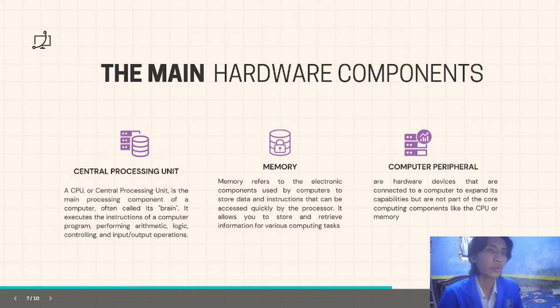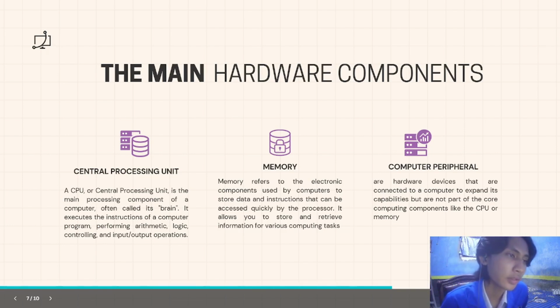The main hardware component in the computer is the Central Processing Unit or CPU. A CPU is the main processing component of a computer, often called its brain. It executes the instructions of a computer program, performing arithmetic and logic, and controlling input and output operations.